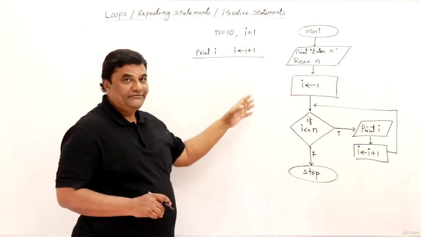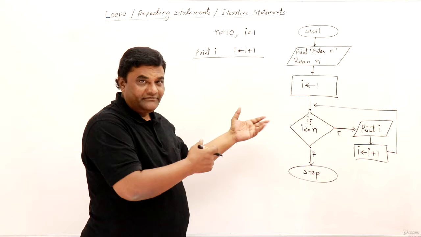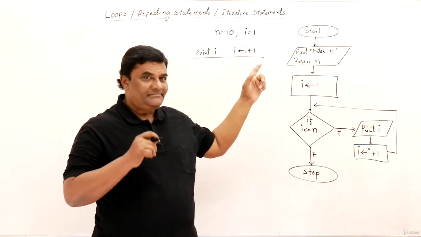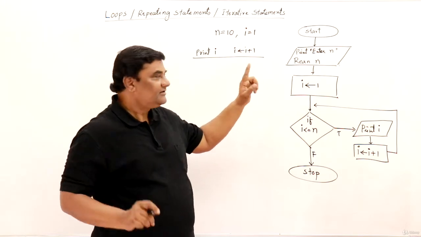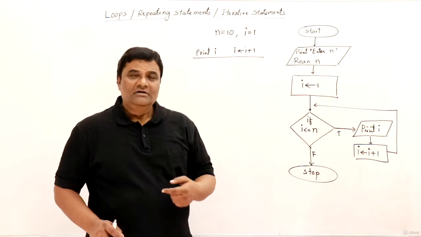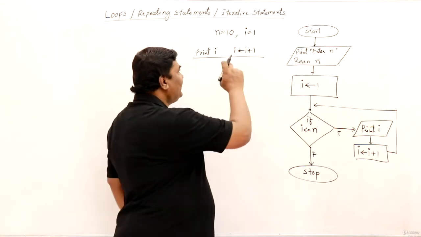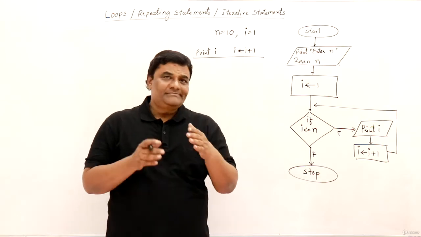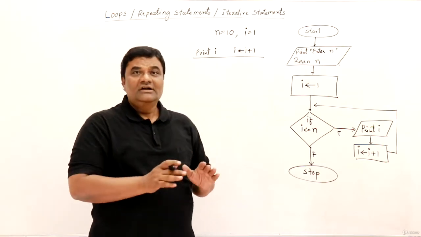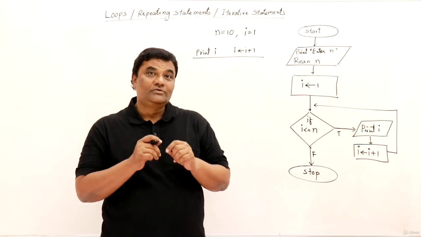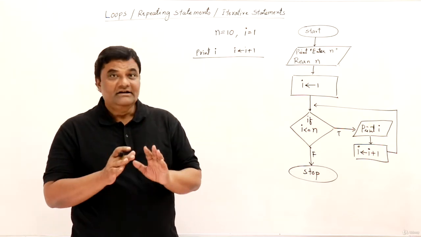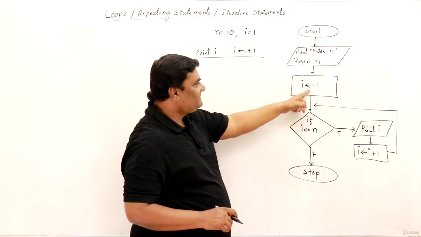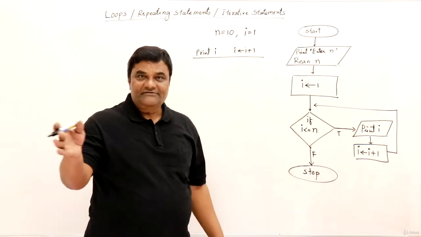For that I already have a flow chart. Let us see the working of the flow chart. First of all, we should know a number, meaning 10, 20, till where you want to display. From 1 to till what? So that is n, read n. Now suppose I have to display up to 10, let us say n is 10. Then I have to display numbers 1, 2, 3, 4, and so on. For that I need something to count, a counter, right? So for that I have i, that is initially 1. So I will start from 1 onwards.